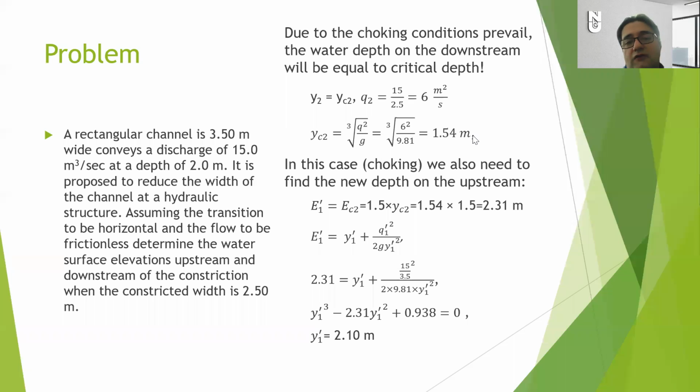With this flow, we know that the flow should be at critical depth, because if choking occurs, the channel on the downstream cannot carry any value more than this one.